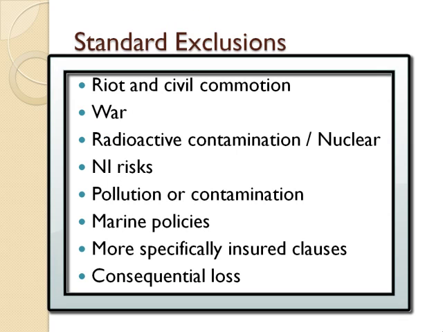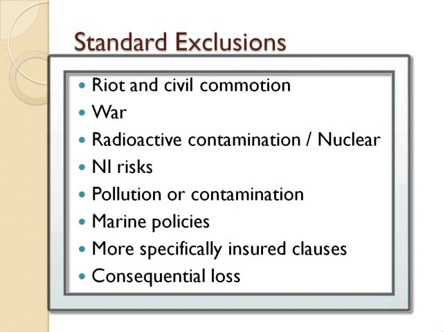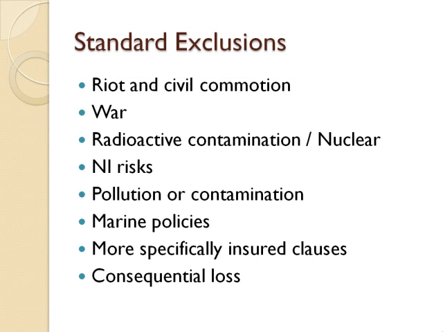These are typical general exclusions found under a commercial property policy. Some may be insured under a specific policy, such as marine or consequential loss. Others are buybacks, such as riot and civil commotion. Others are market exclusions, which means that no insurance company will cover such perils.